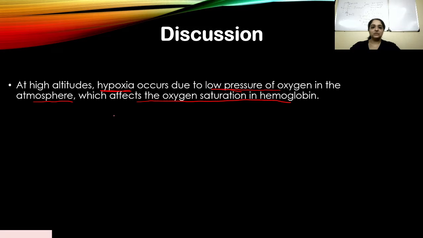When you go up to the mountain region or very high altitudes, hypoxia occurs, and this is due to low PO2, low pressure of oxygen in the atmosphere. So it becomes very difficult for you to breathe, and this in turn affects the oxygen saturation of hemoglobin, Hb. So again, your cells are not getting enough oxygen.